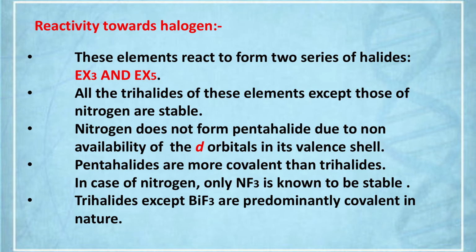Pentahalides are more covalent than trihalides. Yes, with increase in oxidation state, the tendency to show covalent character increases. Why is this so? It is due to Fajan's rule. According to Fajan, with increase in oxidation state of the central atom, polarization power increases, and covalent character increases.